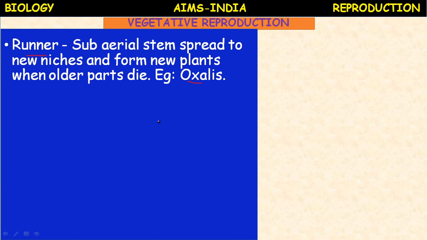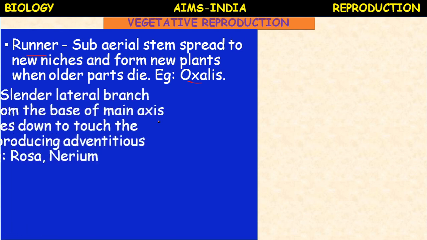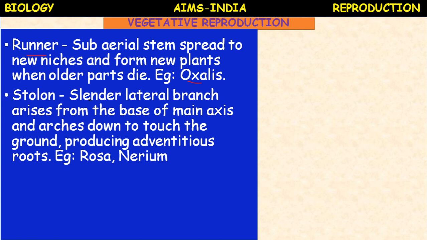So these are some of the methods. Another method is called stolon. A stolon is a slender lateral branch that arises from the base of the main axis and arches down to touch the ground, producing adventitious roots.